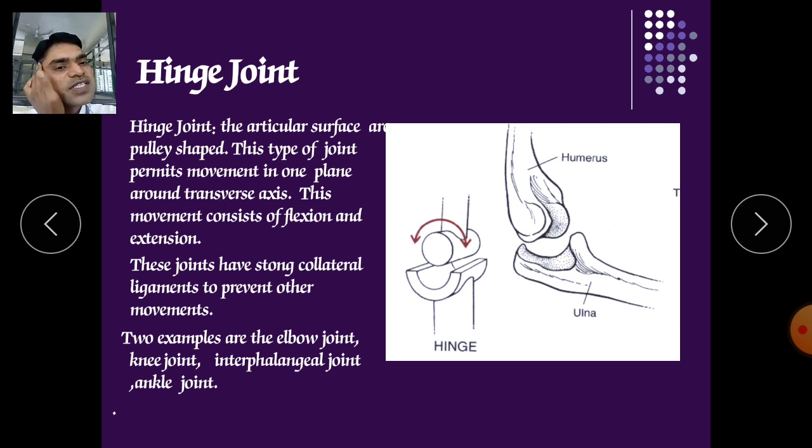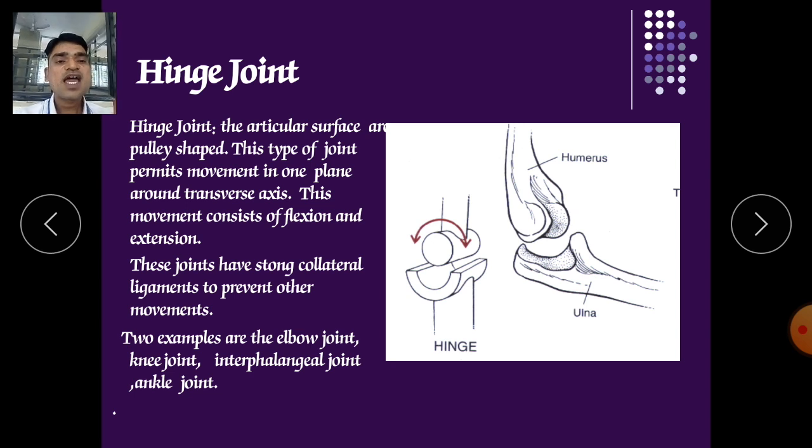So what is flexion and extension? Flexion is when we are decreasing the angle between two bones, for example our leg. And extension is when you are increasing the angle, straightening out our bone. When we are bringing both the bones closer, that is flexion. That type of joint is called a hinge joint, and it is available in our elbow joint and our knee joints.